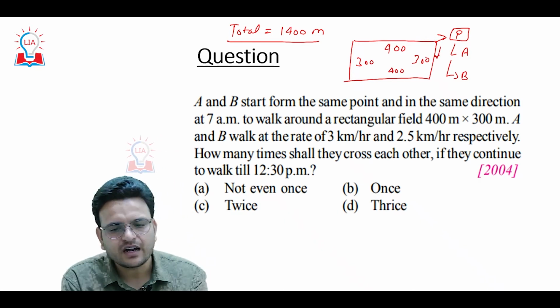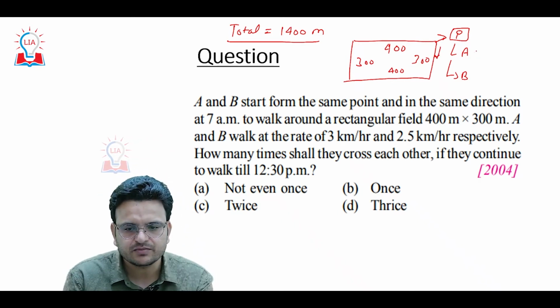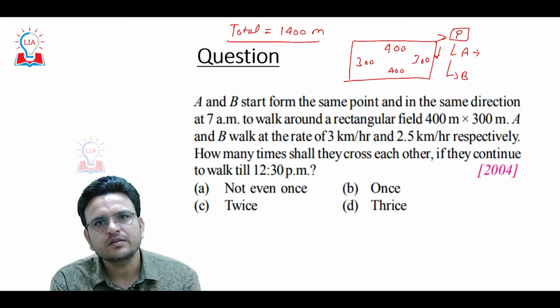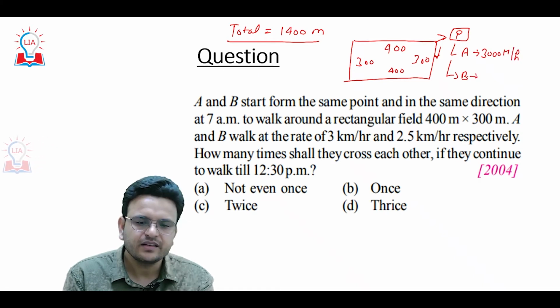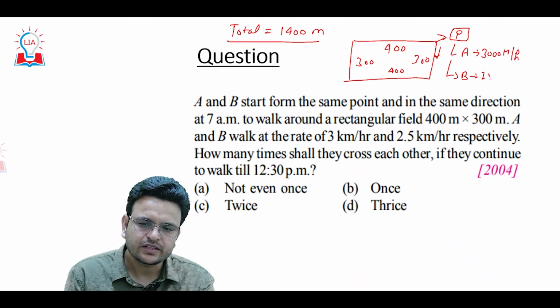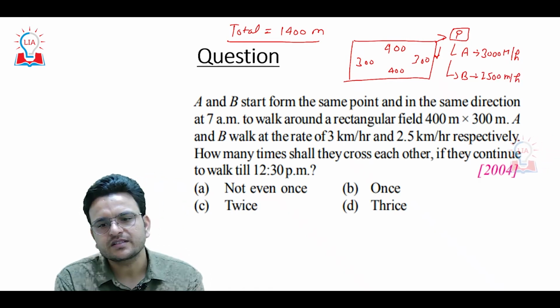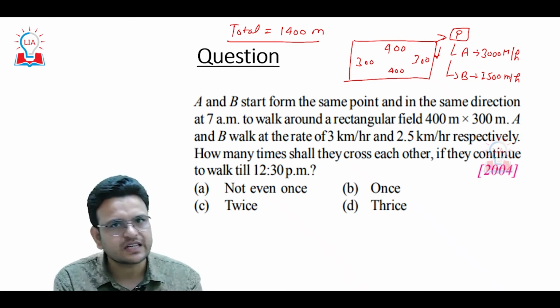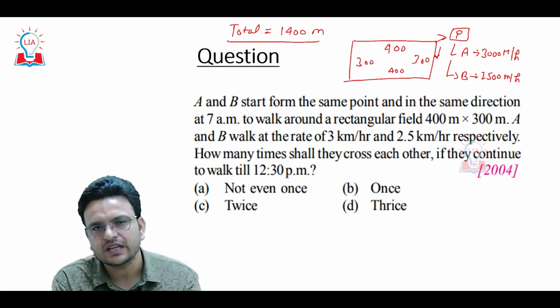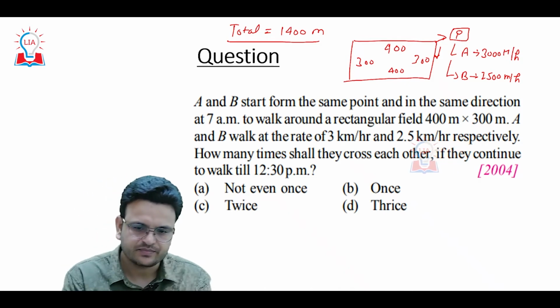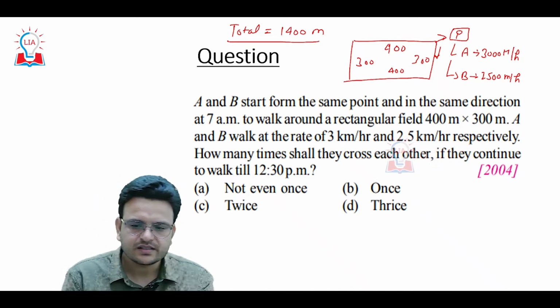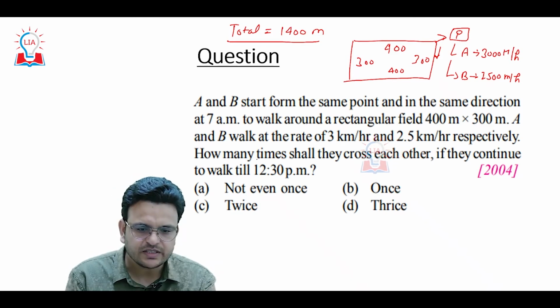Consider they have started with a speed of 3 km per hour, so I can say 3000 meter per hour for A, and the speed of B is 2500 meter per hour. Means both persons A and B are moving on a rectangular track with a speed of 3000 meter per hour and 2500 meter per hour. Now the point is how many times they will meet.